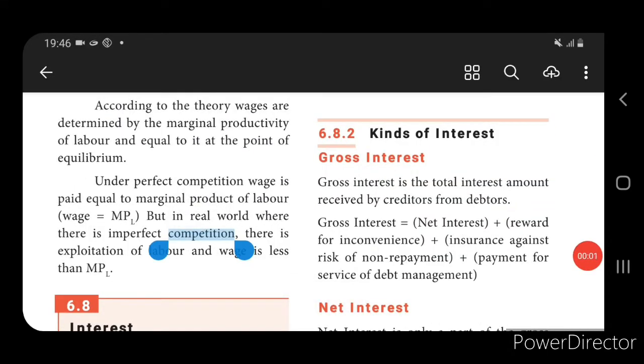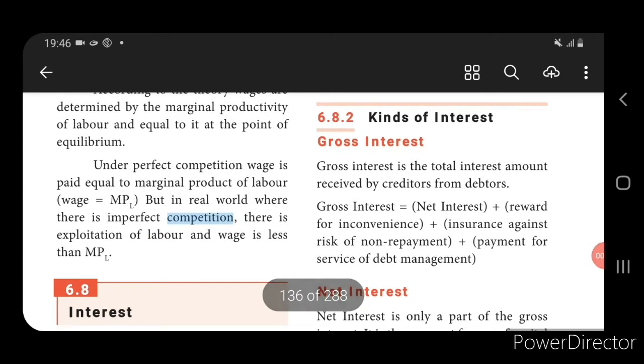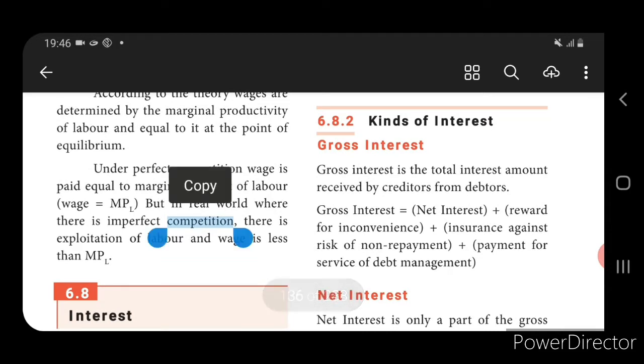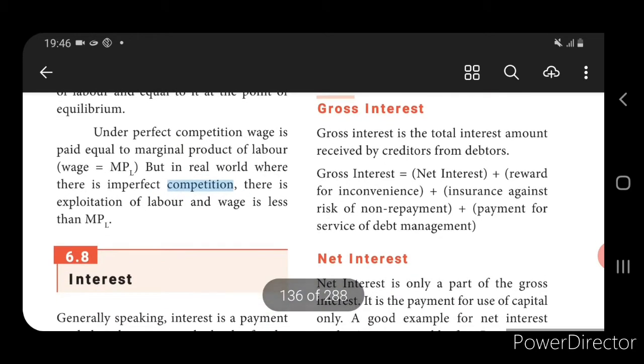Next we come to know about the kinds of interest. Under kinds of interest, we have two kinds: one is gross interest and another one is net interest. Now we will see what we mean by gross interest. Gross interest means the total amount of interest, the entire amount of interest received by the creditor from the debtor. Whatever amount he has lent, how much he receives in total through that is called gross interest.